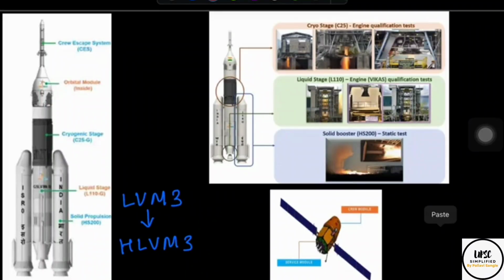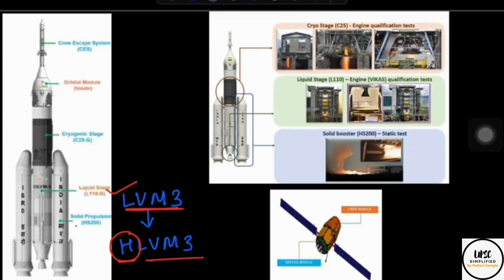ISRO is using the LVM-3 rocket for Gaganyan. It is the heaviest launch vehicle of ISRO, but it is reconfigured to suit the human aspect. So the human-rated LVM3 rocket and spacecraft will be used for the Gaganyan launch.